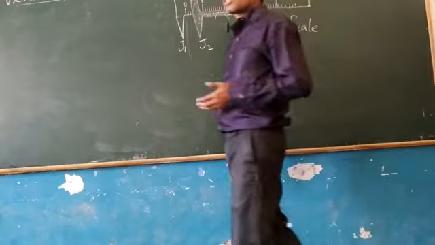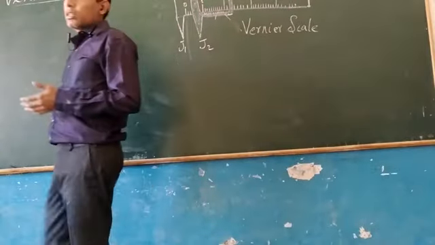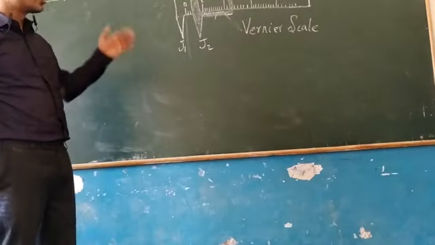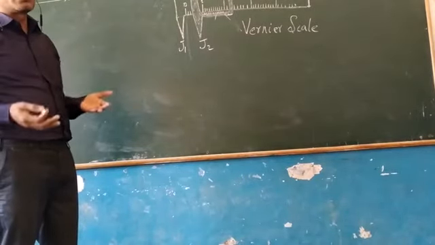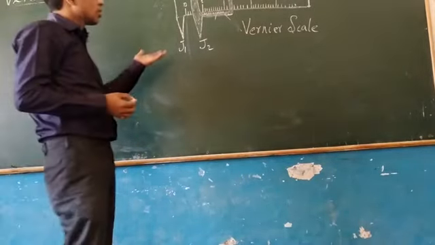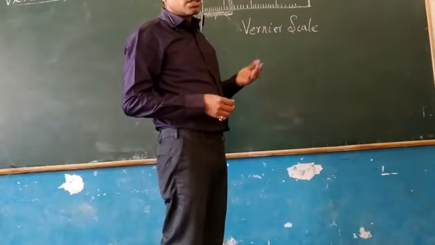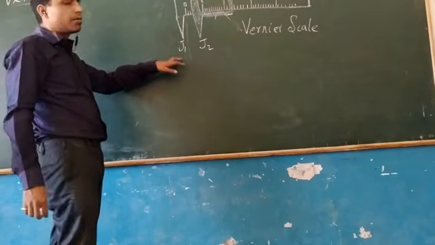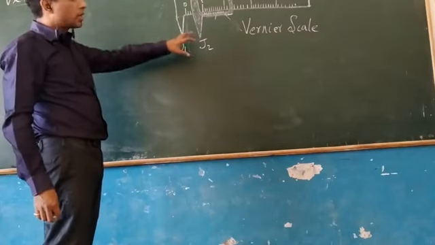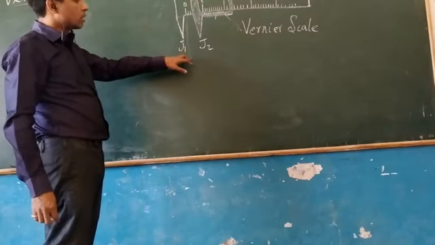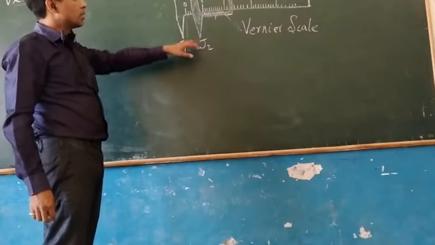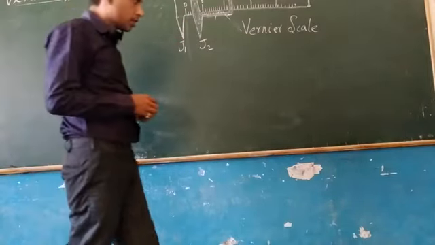Like when we go to purchase vegetables in the market, we ask the seller, please show me that both the pans are balanced or not without keeping anything. So here also we will check the possibility of error. For doing that, without putting any object between the two jaws, we will slide the vernier scale and we will make the jaws J1 and J2 in contact with each other.